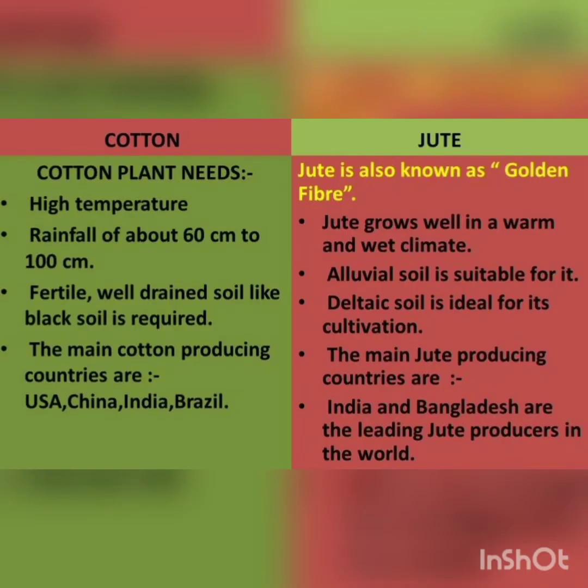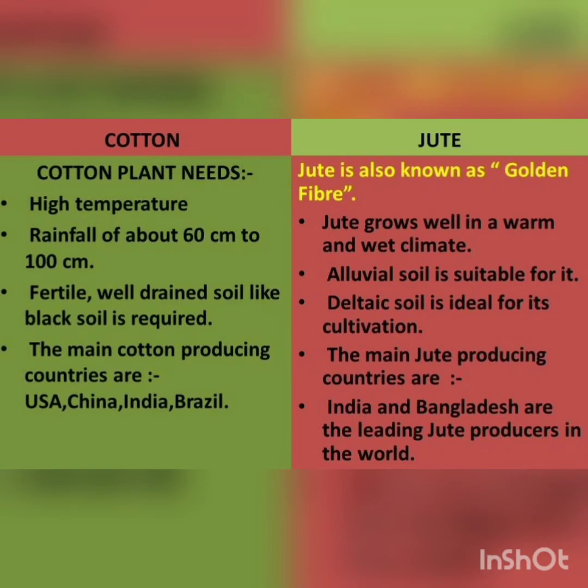Now students, understand the needs of these plants. The needs of the cotton plant. Cotton plant needs high temperature of about 27 degrees Celsius, rainfall of about 60 centimeters to 100 centimeters, and fertile, well-drained soil like black soil. And students, the main cotton producing countries are USA, China, India and Brazil.